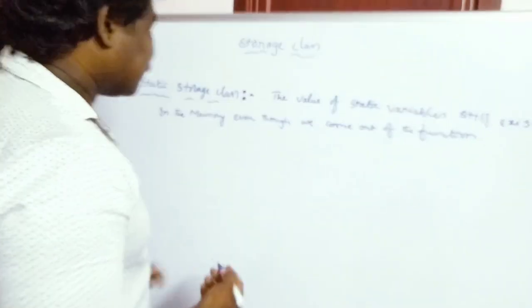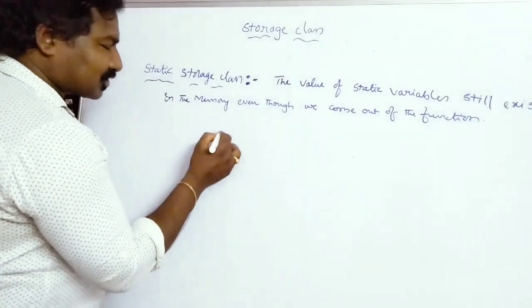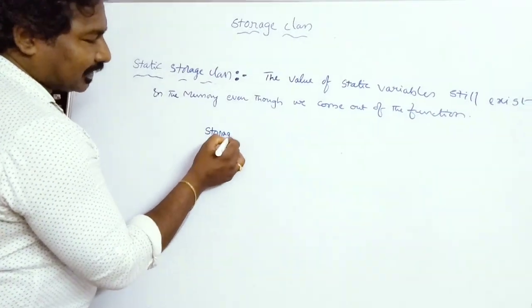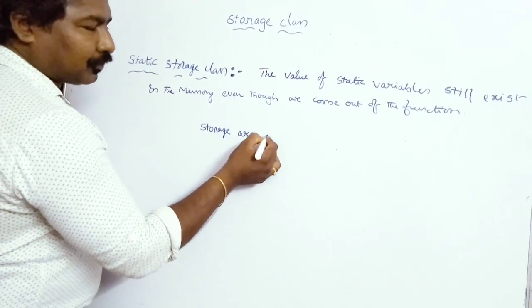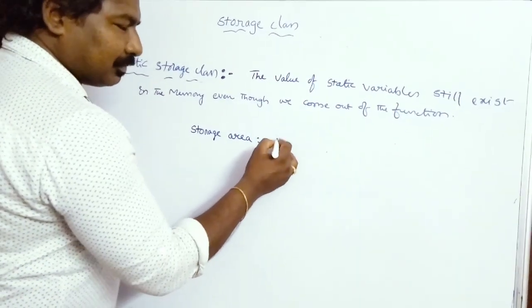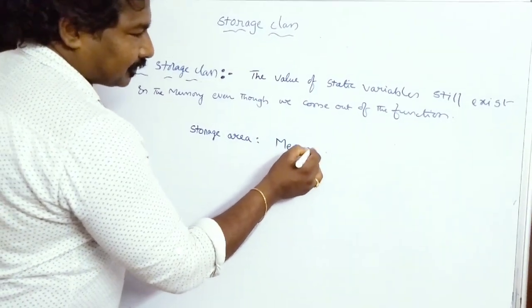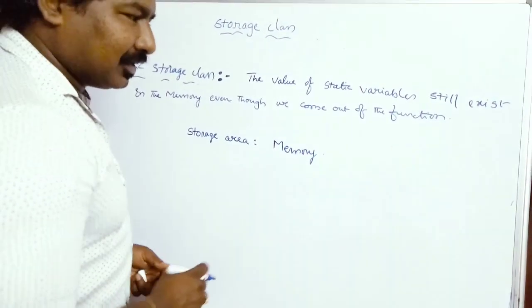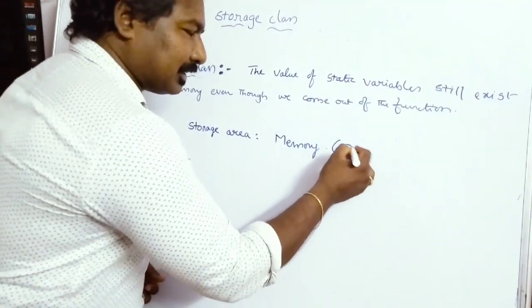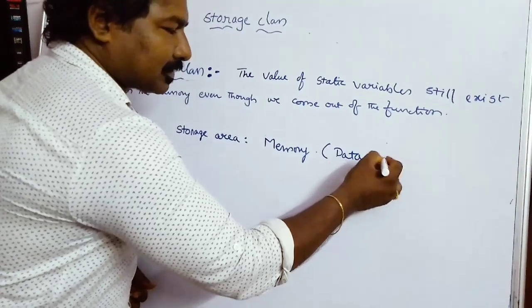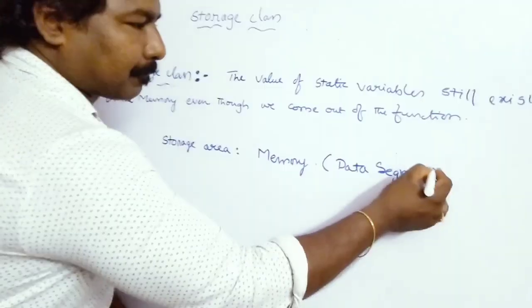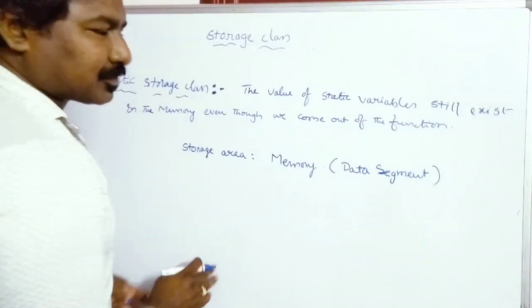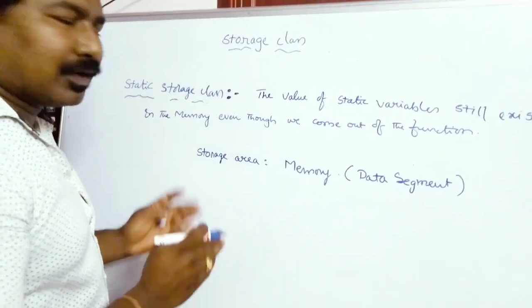The first property is the storage area. The default storage area for static variables is the memory. If you call it specifically, that will be the data segment. That is a special part of the memory where your static variables get stored.